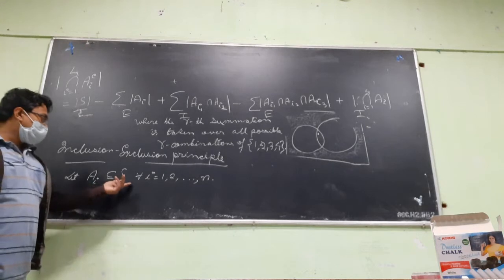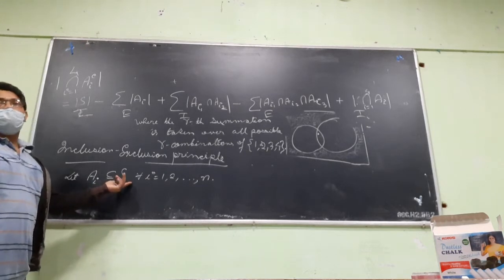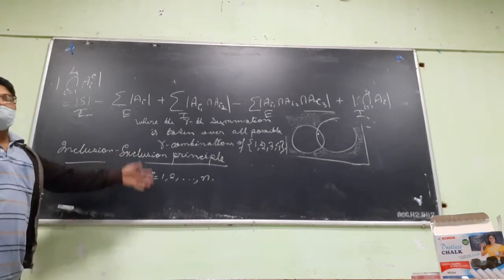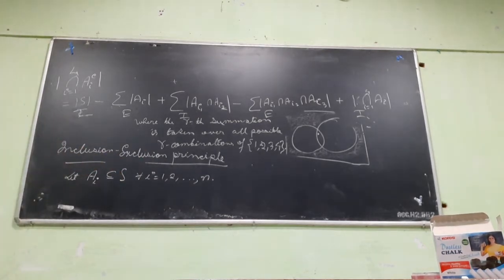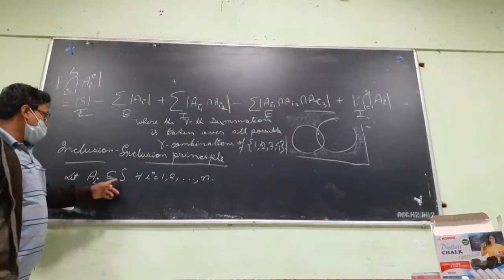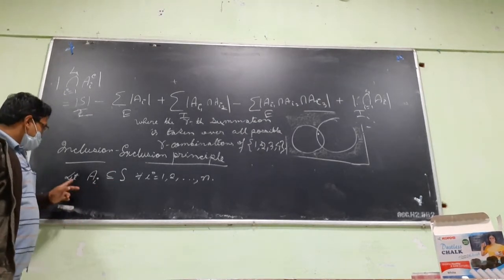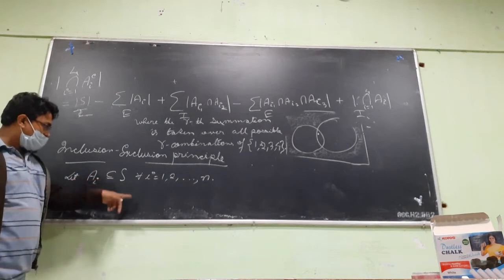So the universal set is not something unique. Universal set depends on the context we are discussing. If we discuss natural numbers, then we can take natural numbers as the universal set. If we discuss something like the total number of functions, then the set of all functions from A to A will be the universal set. So it depends on the context. So let S be a universal set and let Ai be a subset of S for all i.